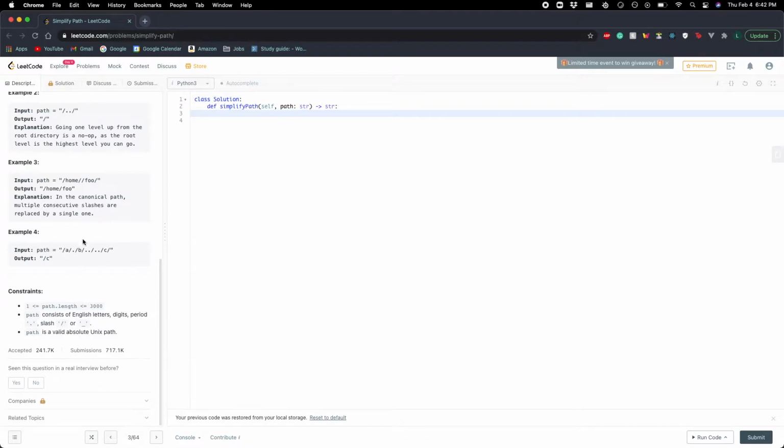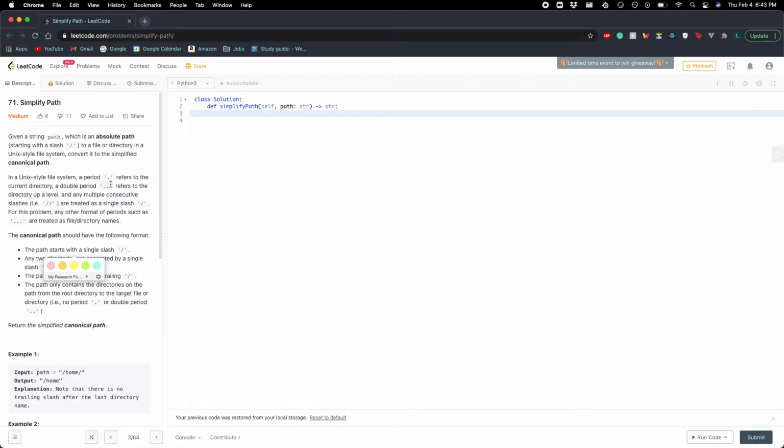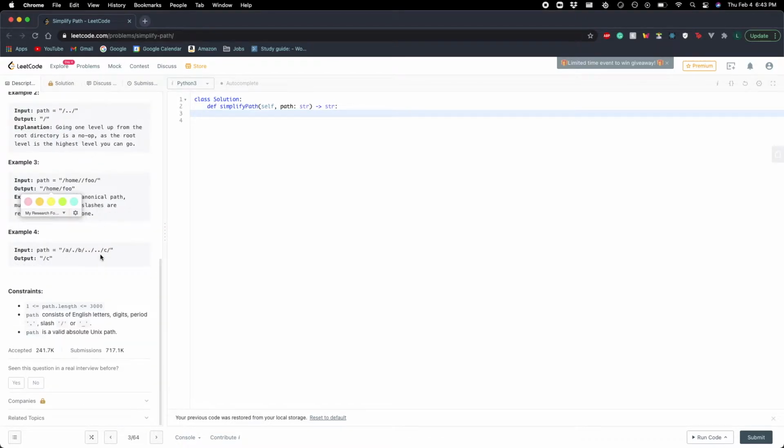Now let's look at the most complex example, /a/./b/../../c/. And then the output is just /c. So what is this doing? We're currently in the directory A, and then once we see this period, as we read in the description of the problem, a period refers to the current directory. So it doesn't really change anything.